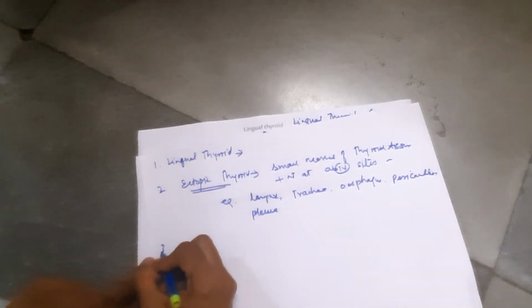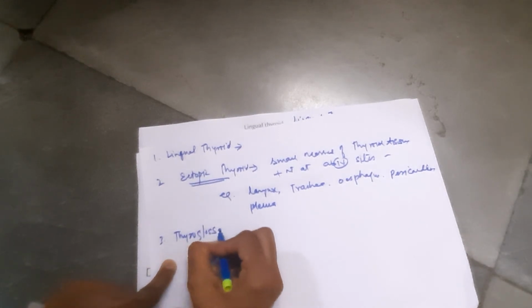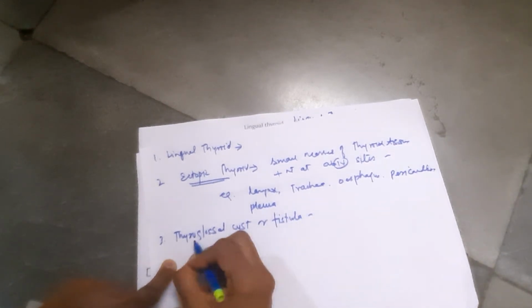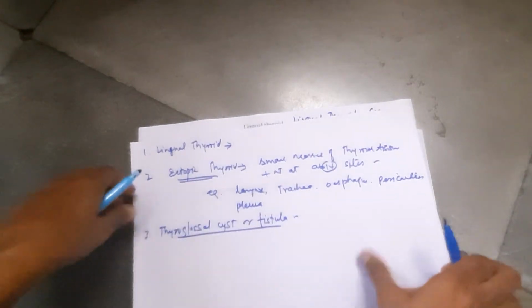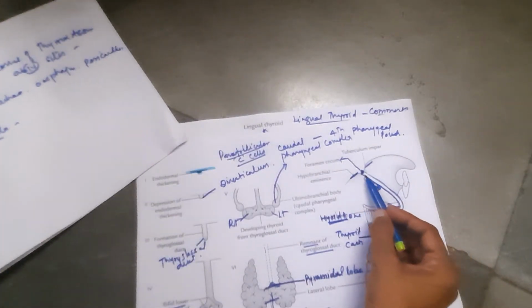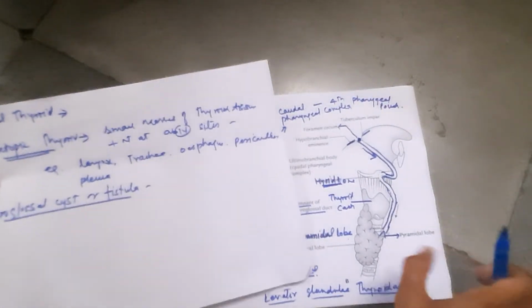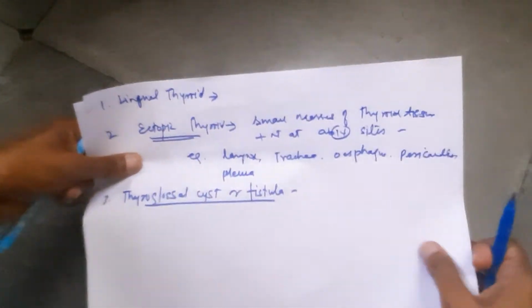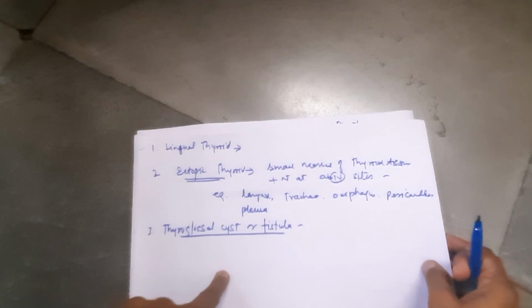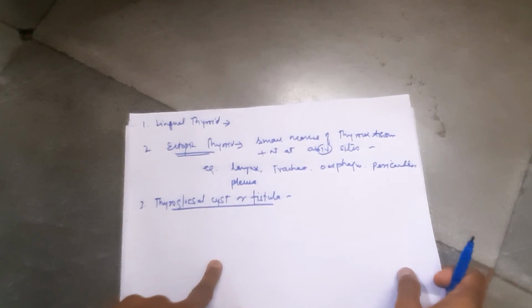Now we come to the third clinical condition, thyroglossal cyst or fistula. In the normal condition, the whole of the thyroglossal duct obliterates and disappears after the formation of the thyroid gland. But sometimes it may persist in the form of a cyst. That condition is known as thyroglossal cyst.